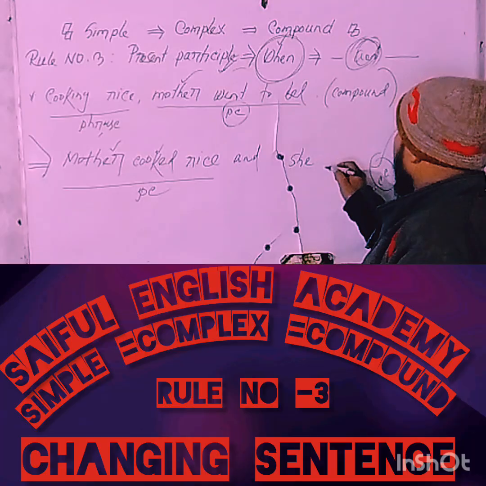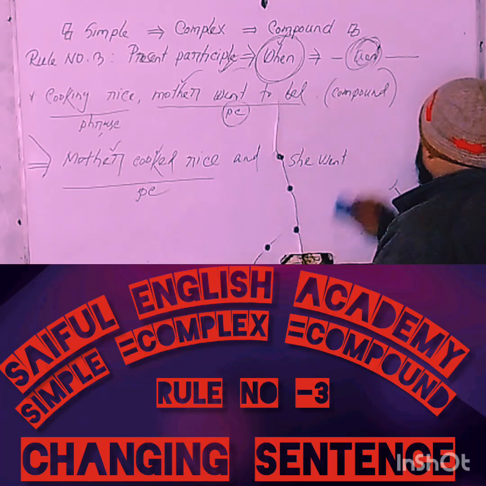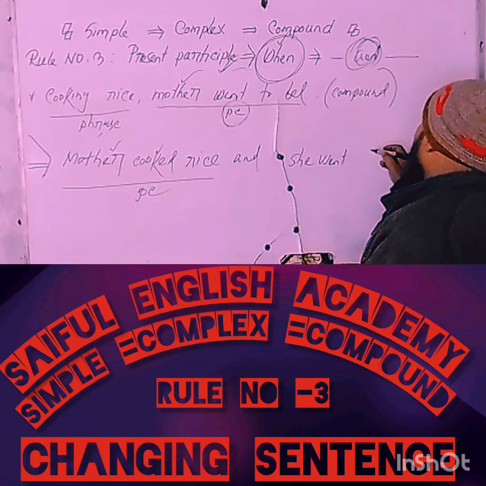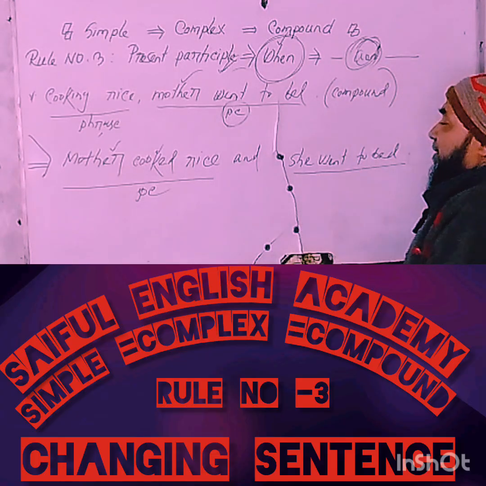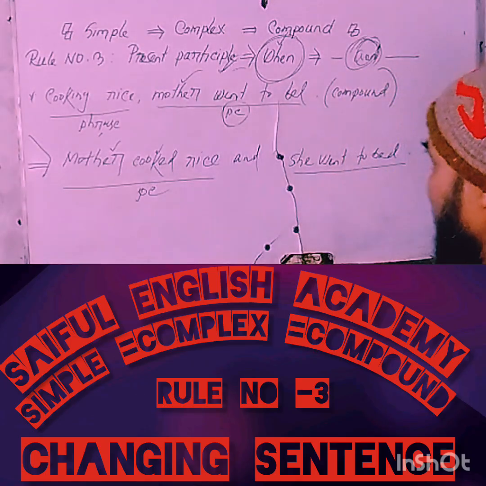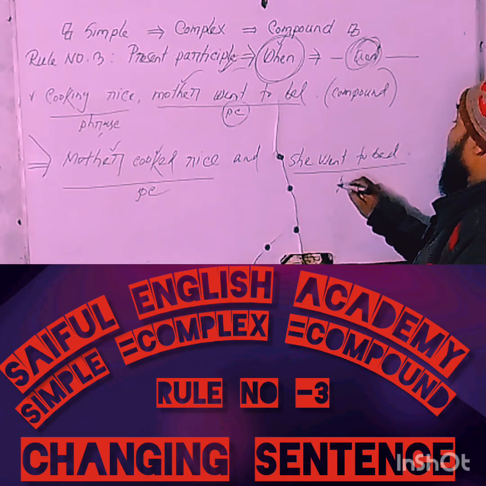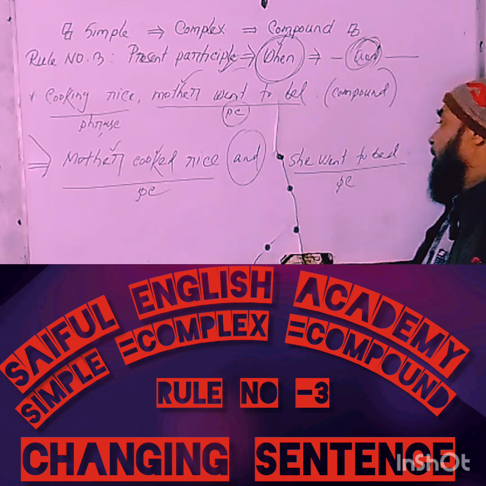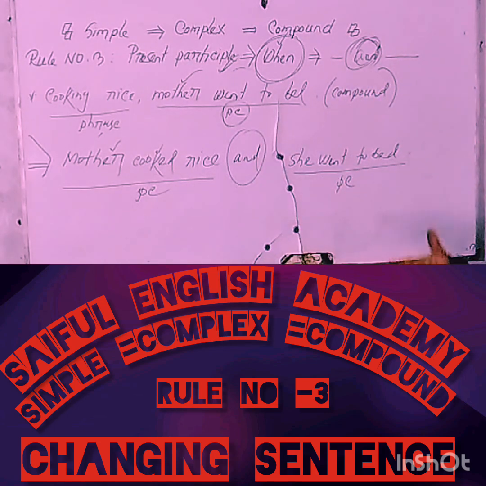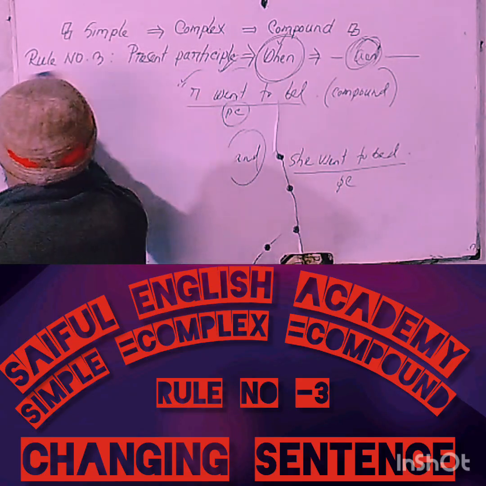That means she went to bed. Okay. My dear learners, now try to think about whether this sentence is a compound sentence or not. This sentence has two principal clauses, which are joined together by the coordinating conjunction and. Hope you have understood clearly.